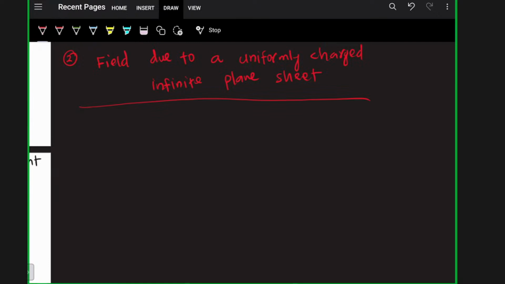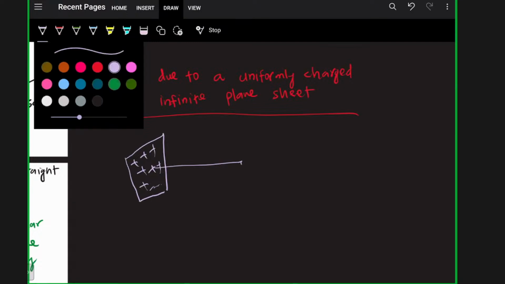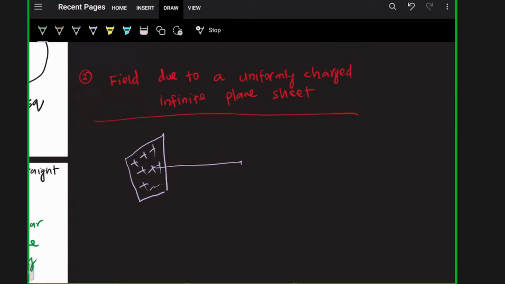So suppose this is the infinite plane sheet. Suppose it carries positive charge. So at any distance, the electric field will be sigma divided by 2 epsilon naught. And the electric field will be directed away from the plate if sigma is positive, and towards the plate if sigma is negative.